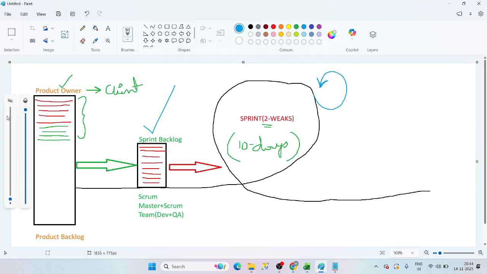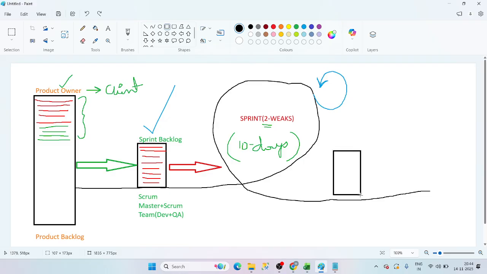Initially, we are developing some important features sprint-wise, and we are delivering those initially. We are doing advertisements, and based upon those advertisements, we are getting some customers. Customers will then purchase the products.